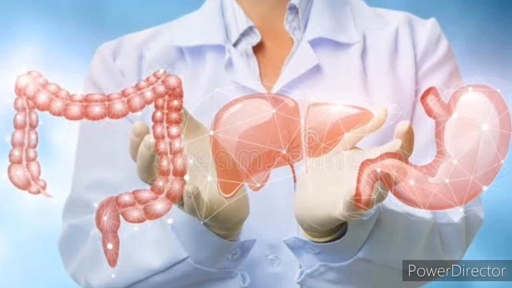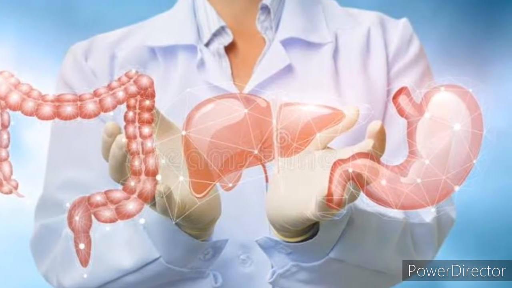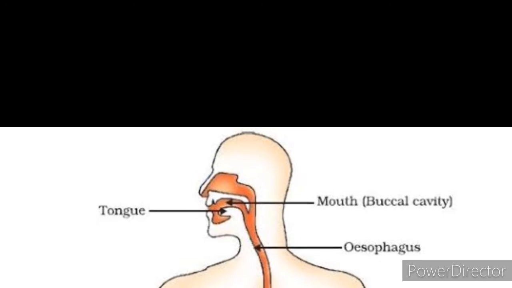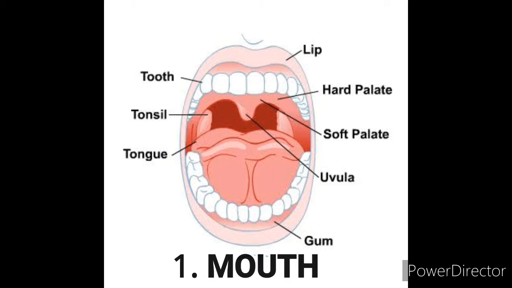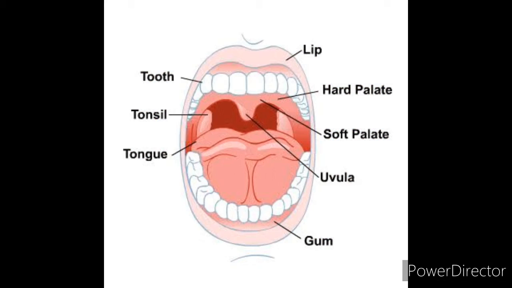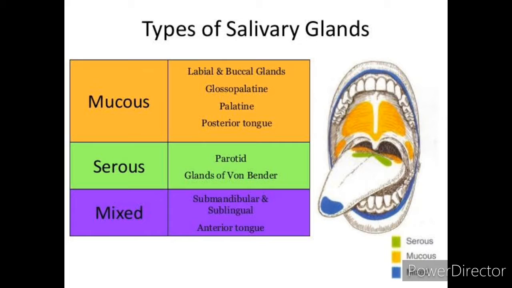Now let's see one by one more briefly about these parts. First one is the mouth. It is the uppermost opening of the alimentary canal. It is bounded by upper and lower lips. It leads to the buccal cavity and is concerned with the ingestion of food. Then the buccal cavity: it is the space formed of cheeks as side walls, palate as roof and tongue as floor. It is lined internally by mucous membrane. Teeth and salivary glands are present in the buccal cavity.